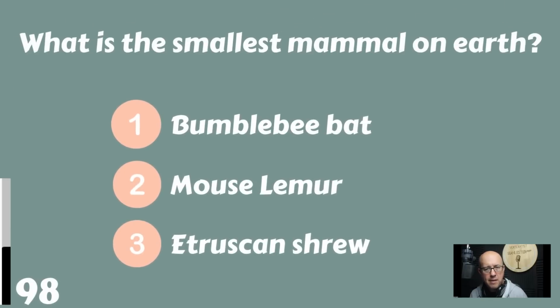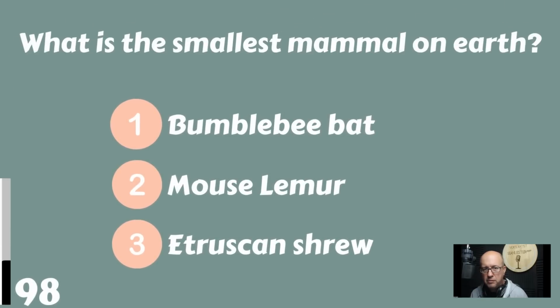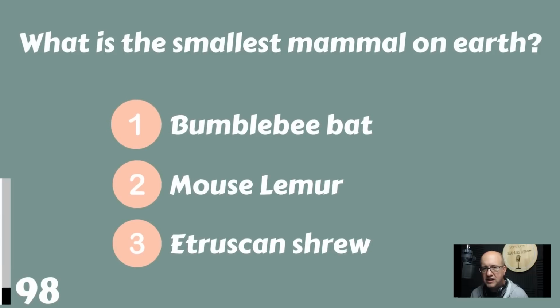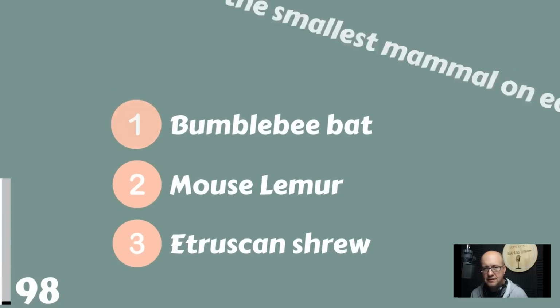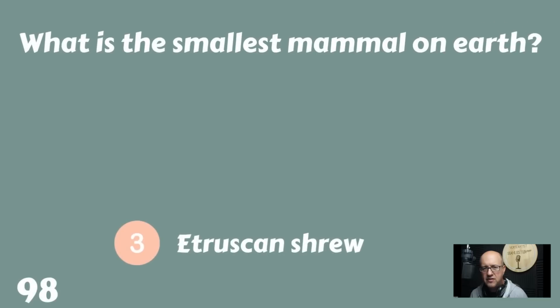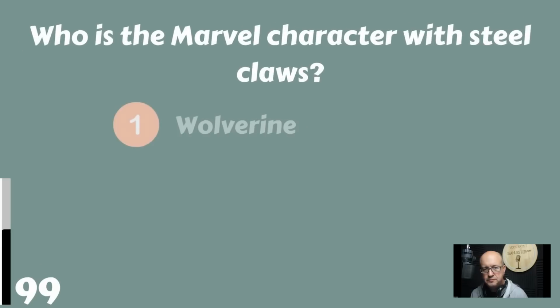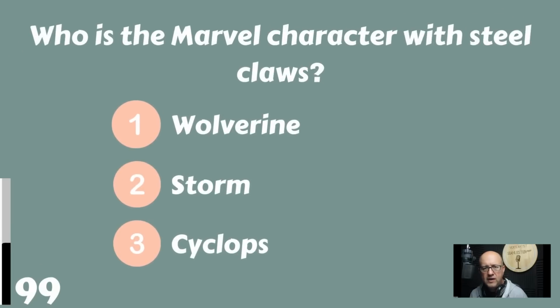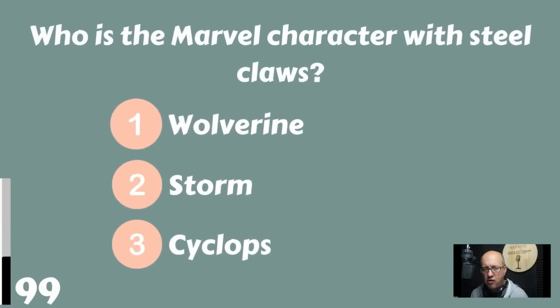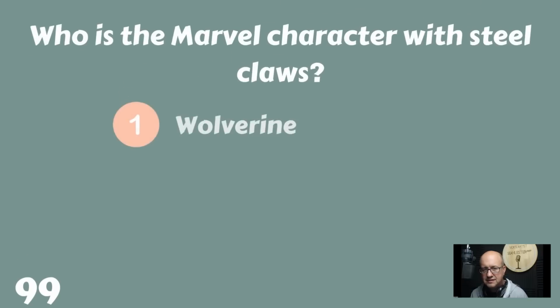What is the smallest mammal on Earth? The bumblebee bat, the mouse lemur, or the Etruscan shrew? The smallest mammal on Earth would be the Etruscan shrew. Who is the Marvel character with steel claws? Wolverine, Storm, or Cyclops? The steel claws. Well, that's Wolverine.